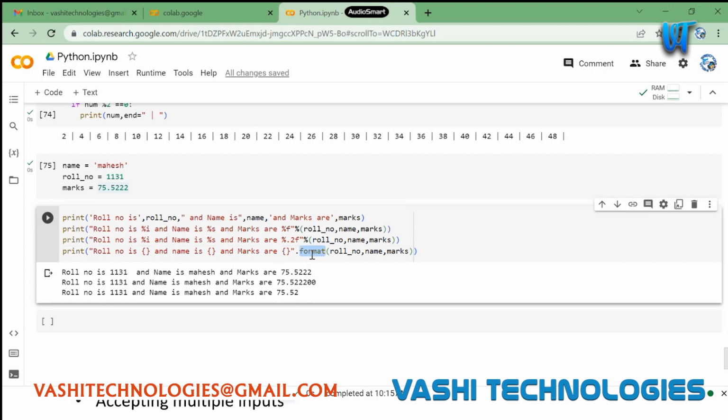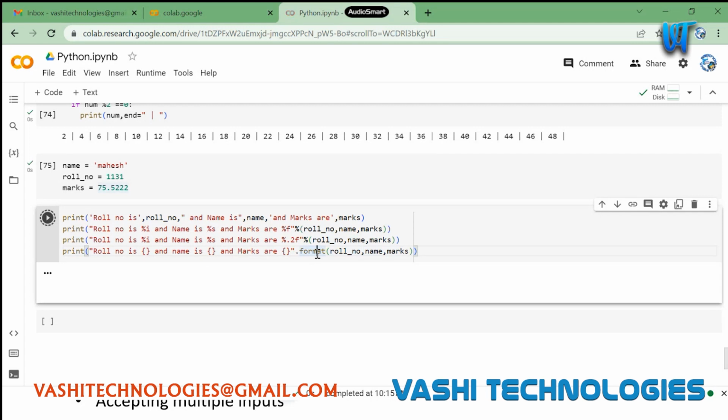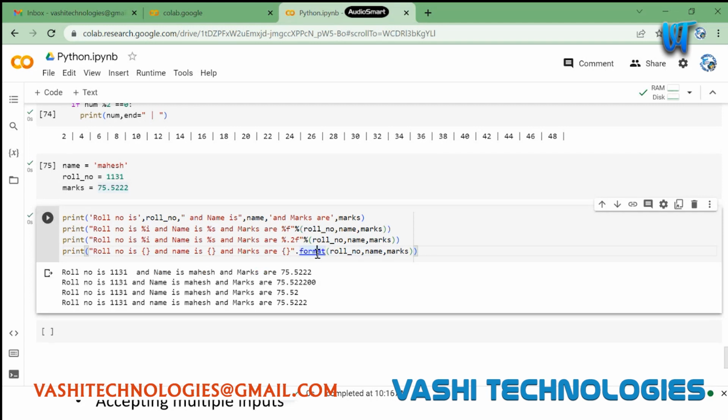This format is the string formatter. I can use placeholders as curly brackets here, and I can give format. Within format, I can pass all the values which I need. So if you see here, this is similar to the percentile placeholder, but here we are formatting it in a different way. And if I print it, it will do the same thing.